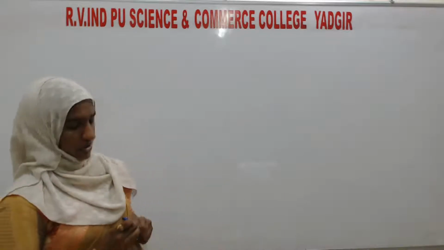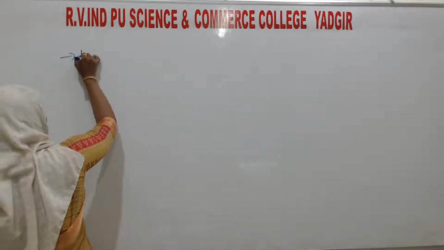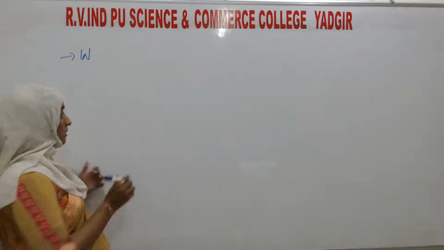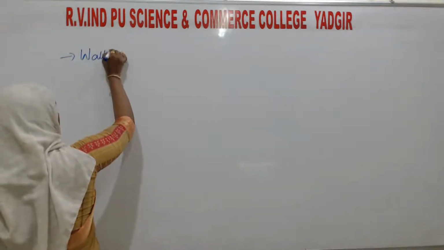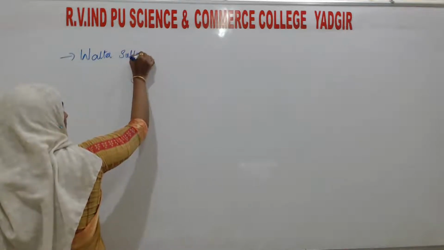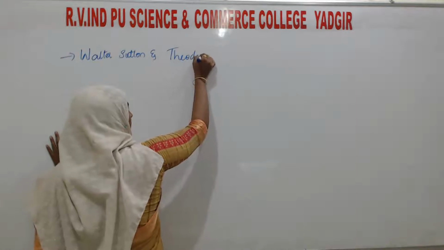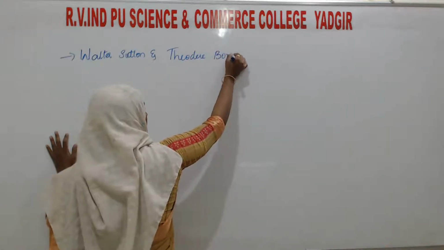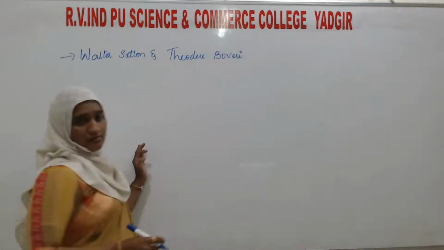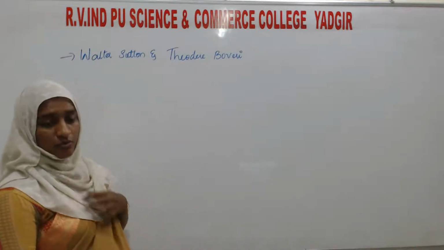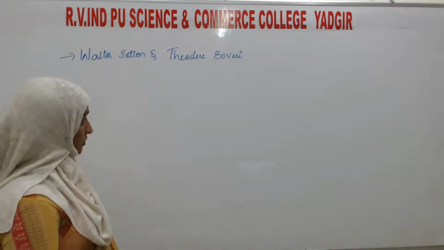Here, two more scientists were there. Their names are Walter Sutton and Theodor Boveri. I had already explained about this topic, but once again I am repeating it. Walter Sutton and one more person, Theodor Boveri. These were the two persons who noted that the behavior of chromosomes was parallel to the behavior of genes.